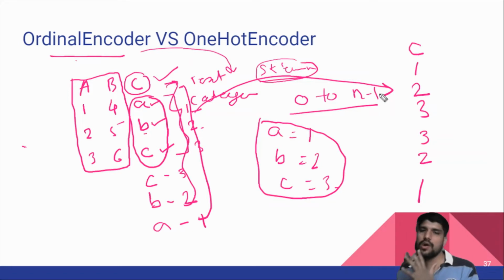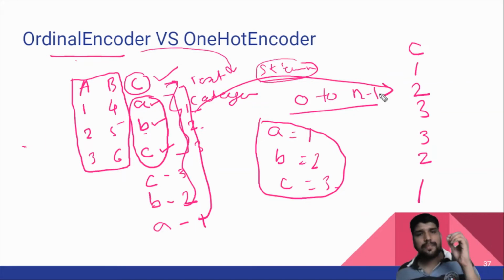This is one way to convert your text data into numerical data. This is called an ordinal encoder. Do you understand what an ordinal encoder is? It simply finds the unique text values and assigns a number. Now you don't need to do this manually; a function will do it for you. I just explained the theory behind it. It will create n integer numbers and assign them to the unique values. Wherever that text appears, the integer replaces it.